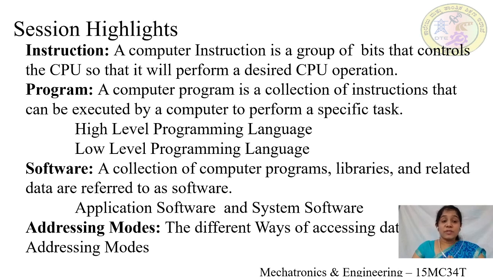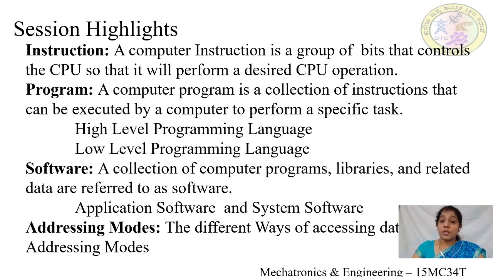So what are the highlights of this session? We have understood what an instruction is. A computer instruction is a group of bits that controls the CPU so that it will perform a desired CPU operation. These instructions should be coded uniquely because the CPU has to identify each instruction uniquely. And then what is a program? A program is a collection of instructions that will perform a specific task.